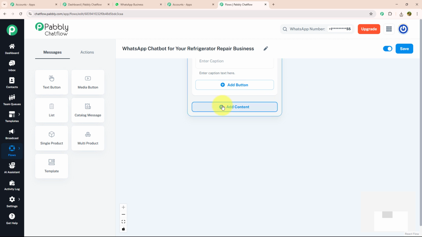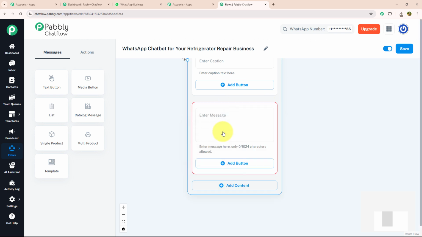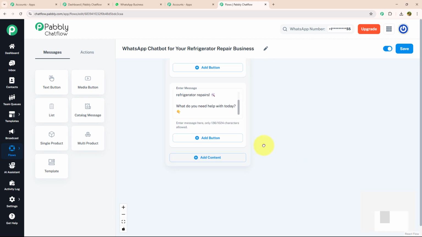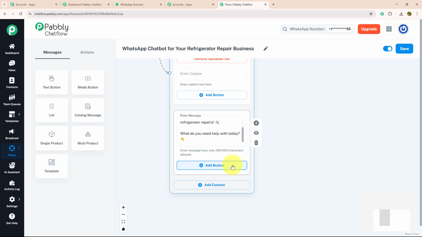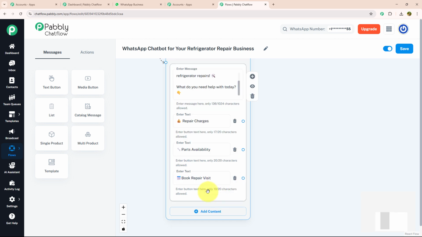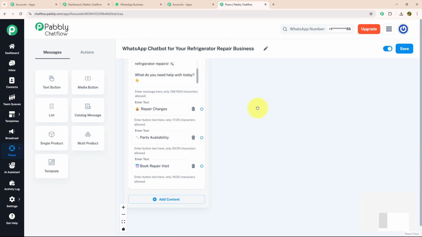For that, we need to click on the add content button and select the text button. Over here, I will enter my message which says, "Welcome to Pabbly Fridge Fix, your go-to expert for reliable refrigerator repair. What do you need help with today?" With that, I'm going to provide a few action buttons. To add buttons, we need to click on the add button option and enter our text like repair charges, parts availability, book repair visit. Now, after adding each action button, I want to add a separate message for every action button.